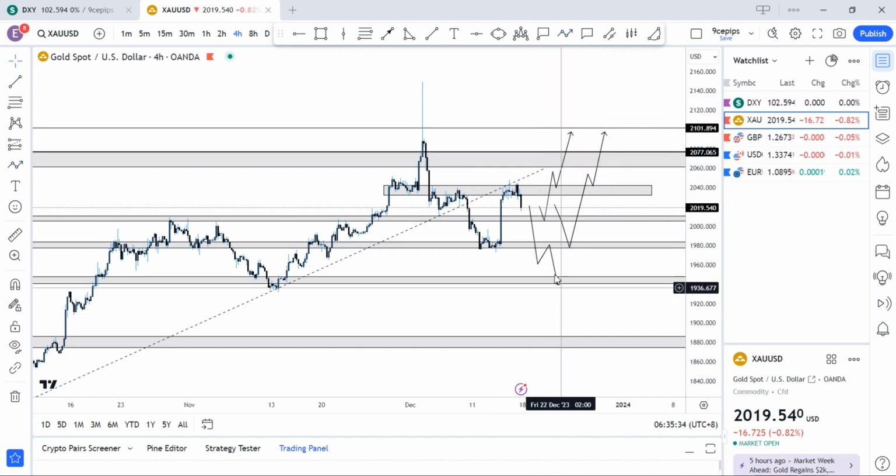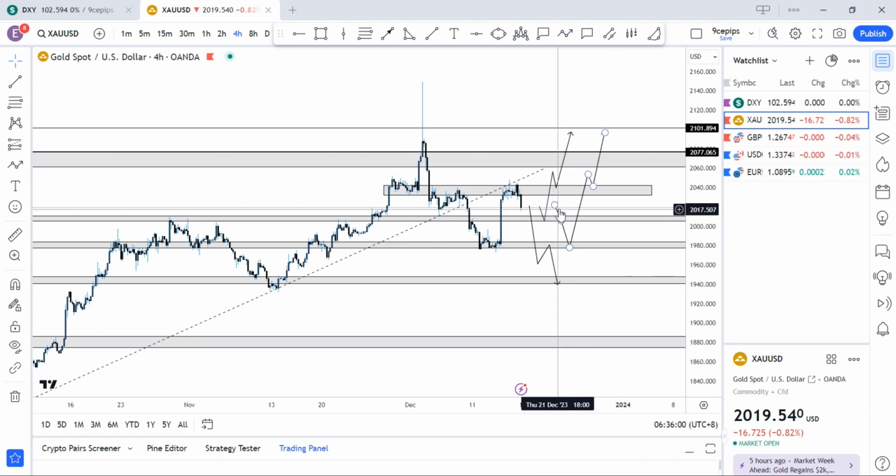One, continuous movement to the downside, break the previous low here, retest it and continue to 1940. Two, we could just get a pullback a little bit to these regions of 2010, a retest or rejection of this region, or maybe a little bit below, and then we could continue to the upside, break above this 2040-2045 region, retest it, and continue to the upside.